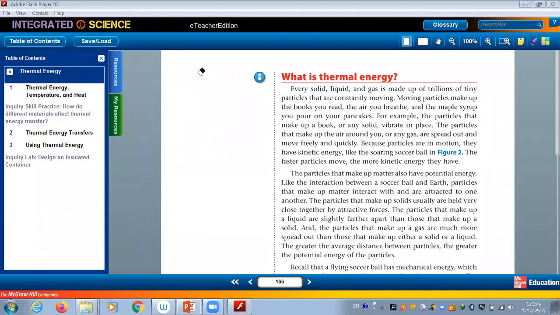We can draw, for example, a box here, and we can put small particles inside. If we put more particles inside, like this one. This matter could be solid or liquid or gas. The particles are very close to each other.